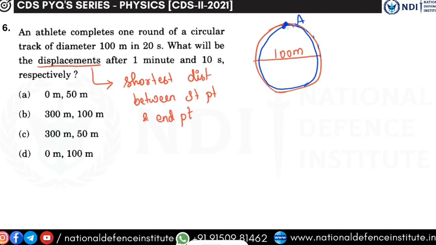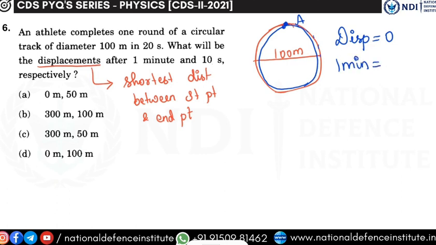So, when he completes one round, what happens to displacement? Displacement becomes 0. Agreed? Because starting point and ending point are the same. The person has come back to the same place, right? So, if you are not able to find a value for your starting point and ending point, then that becomes 0. So, let us calculate for 1 minute.